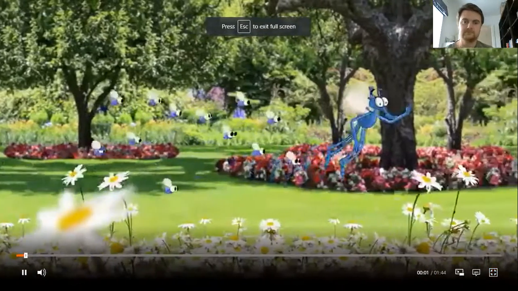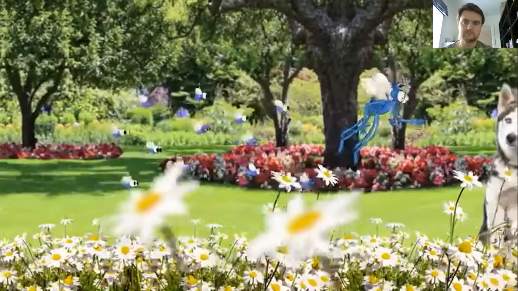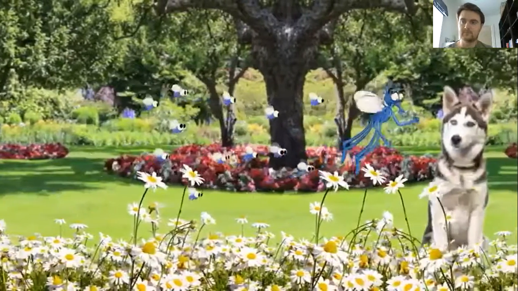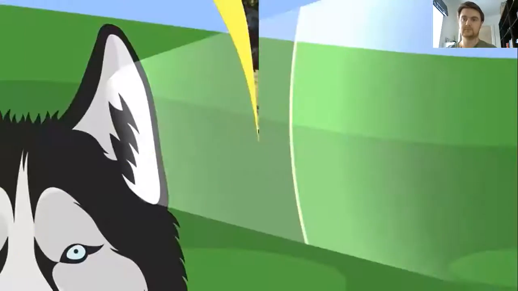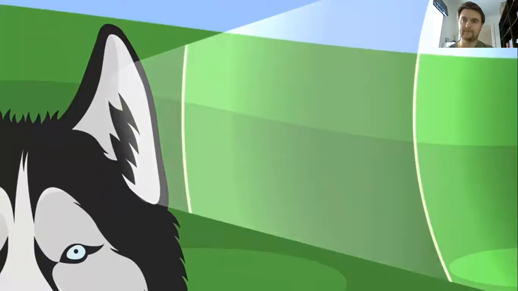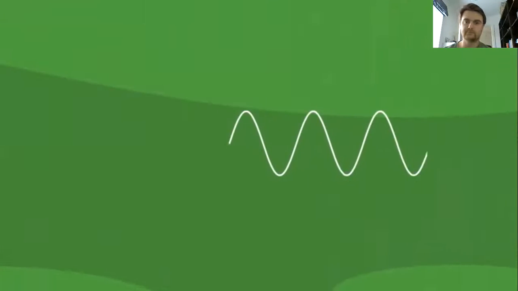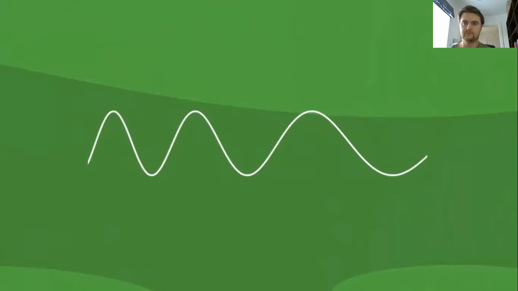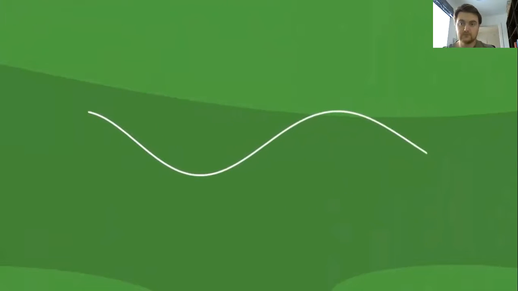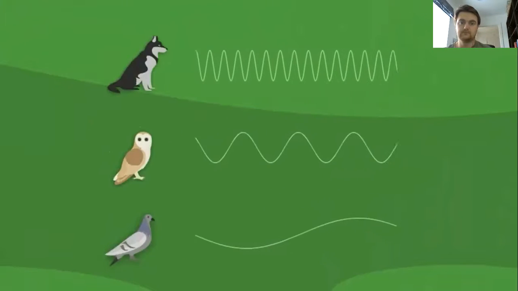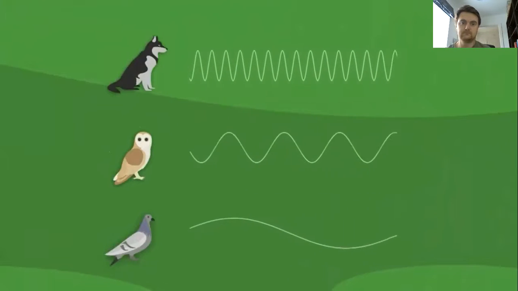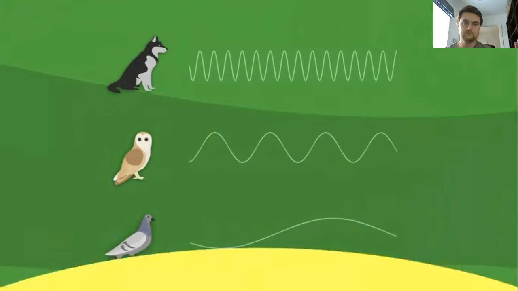Follow me, please, class. In this lesson, we're going to be learning about ears and how animals hear. Now, all animals with ears hear sound, which is made up of invisible waves that create vibrations in the ear. High-pitched sounds make fast vibrations, and low-pitched sounds make slower vibrations. Some animals are very good at detecting certain types of vibrations, as you'll find out.